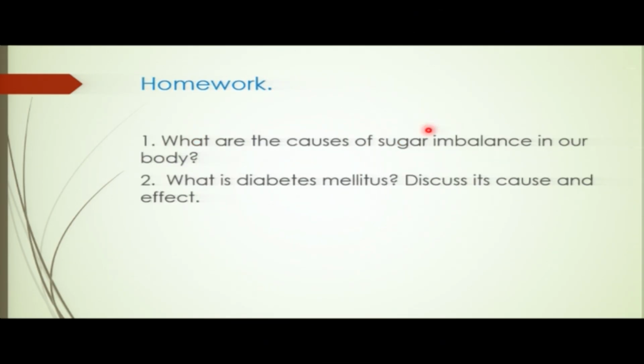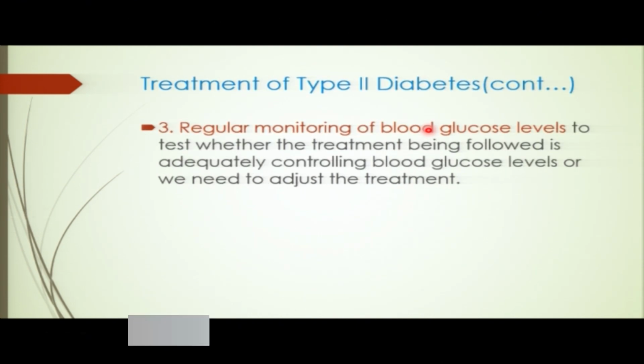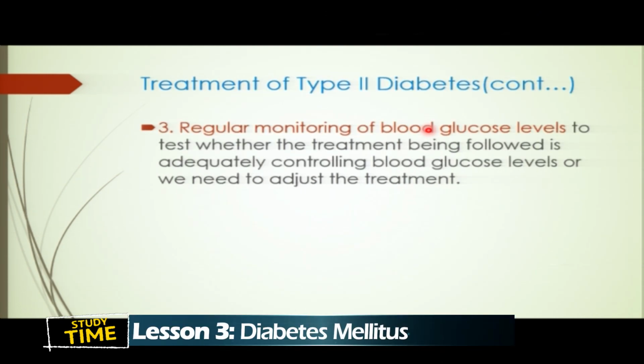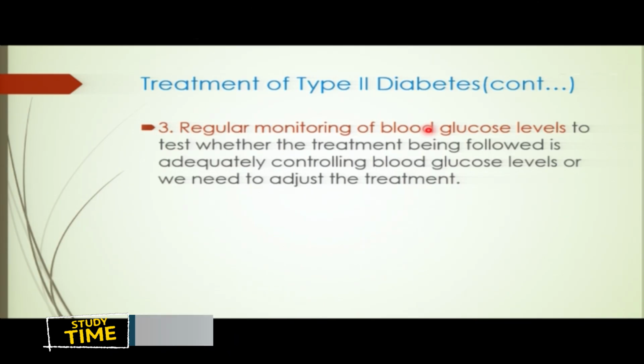So now, I can make a review of what we have seen. We have seen what diabetes mellitus is. What is that? It is a chronic disorder caused by lack of insulin or reduced responsiveness to insulin, which can cause a high level of blood glucose. Actually, it is that. So now we have two types of diabetes mellitus.